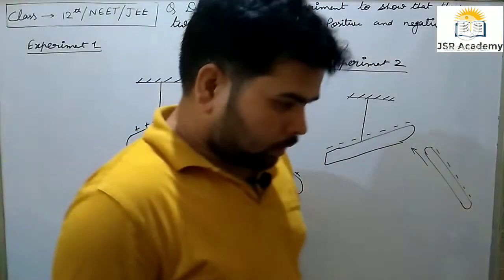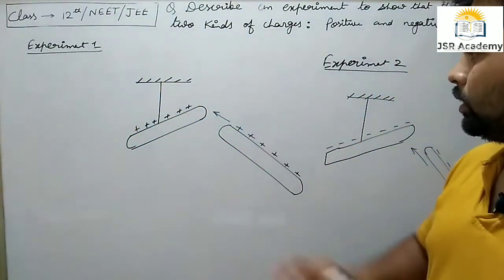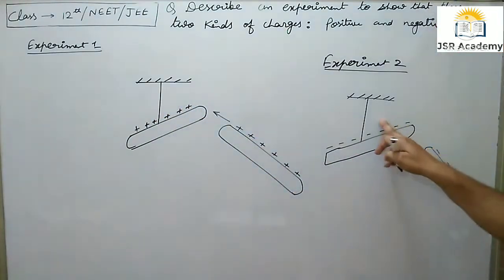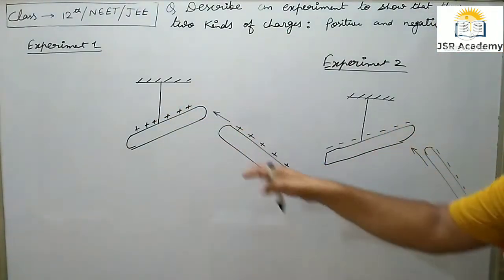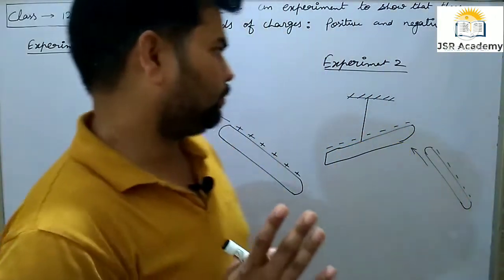So from both experiments we find that same charges, because there are same rods, same charges repel each other.